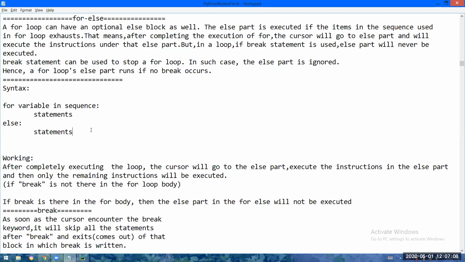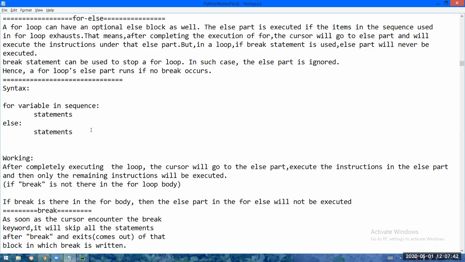Now I am asking you a question. In if else, will else definitely be executed? You have to tell me yes or no. No, right? Definitely no. There is no guarantee. If condition is false, then only the else block is executed. Otherwise, else won't be executed in if else.